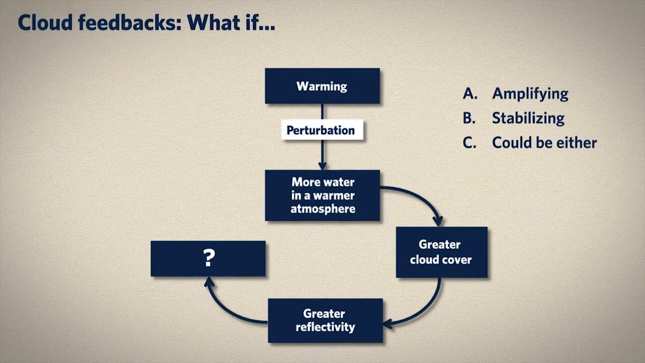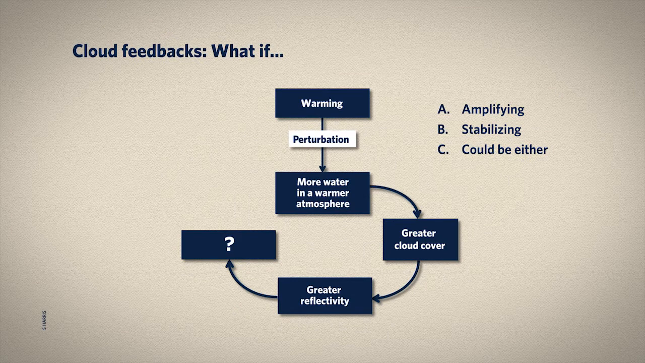Clouds are complicated. Feedbacks involving clouds are one of the parts of the climate system that's least well understood right now. So we'll have a look at a couple of what-if scenarios in order to think about the processes involved in cloud feedbacks. But the devil is really in the details when we're dealing with clouds. So imagine a perturbation toward warming, which means that overall, there'd be more water in the atmosphere. Take a look at this loop and decide what happens next, where the question mark is, and therefore whether this is an amplifying feedback or a stabilizing feedback.